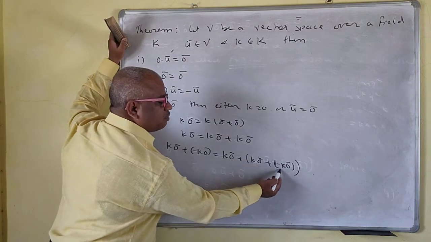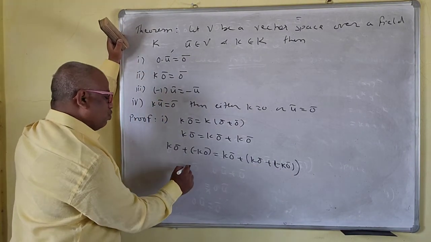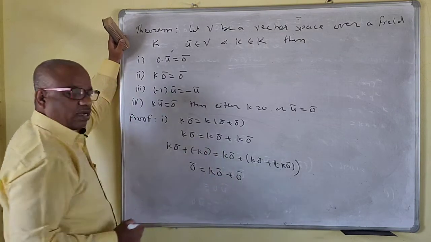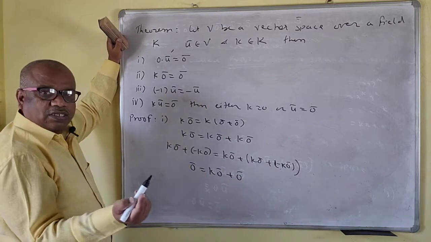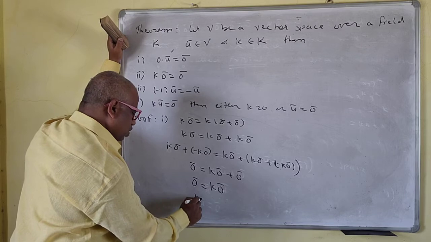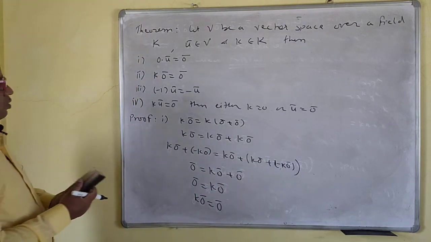So this is U bar plus minus U bar, which is 0 bar. This is again U bar plus minus U bar, so this is 0 bar. So this is K U bar, K is 0 bar. So by 0 bar plus U bar is U bar, this is 0 bar is equal to K 0 bar. So K 0 bar is equal to 0 bar. Okay, so we did the second one also.